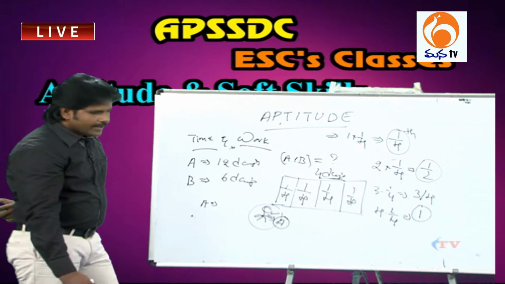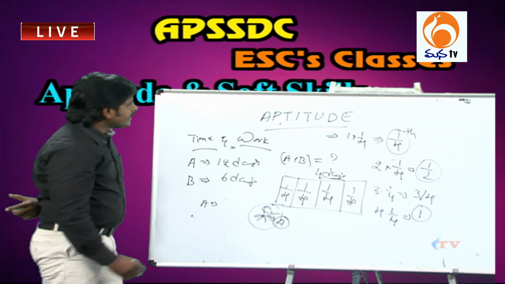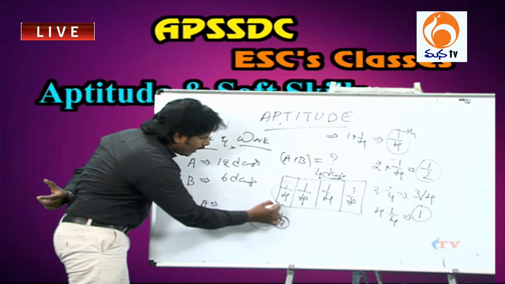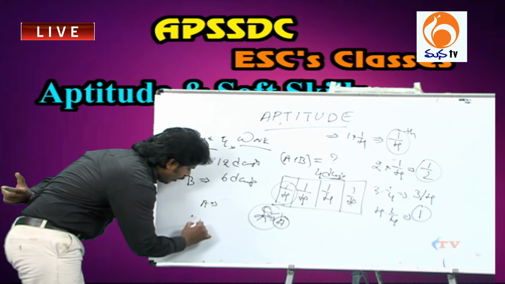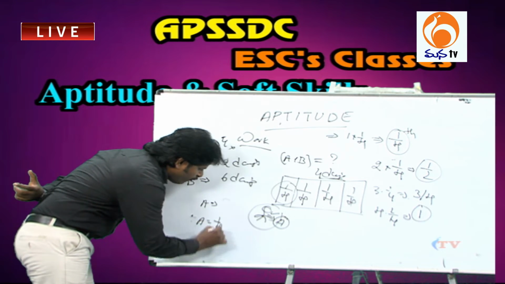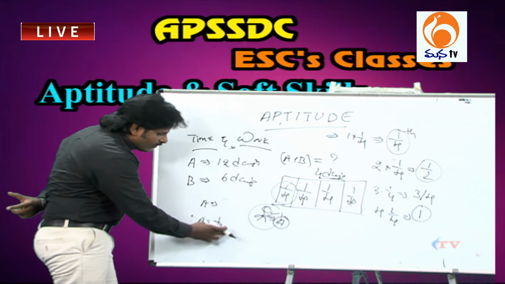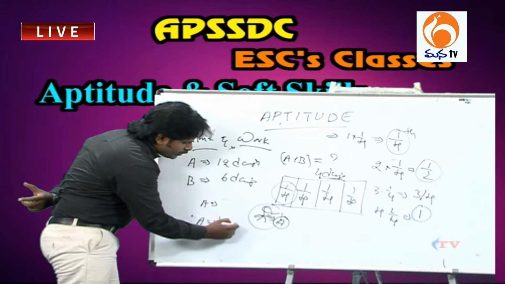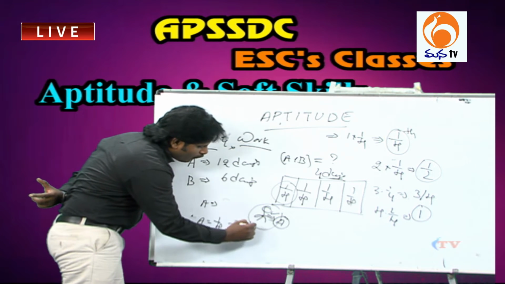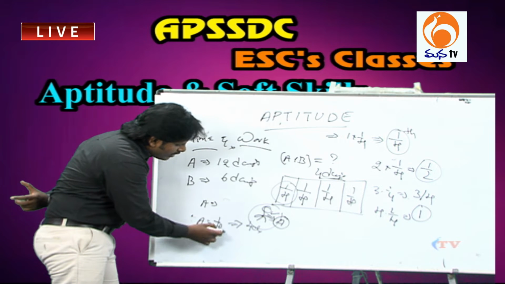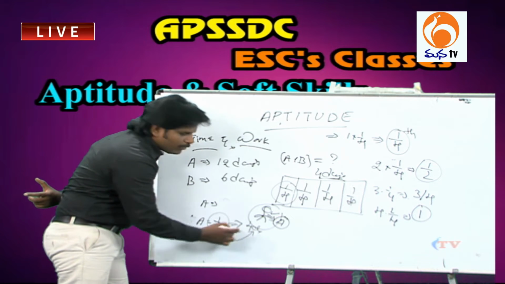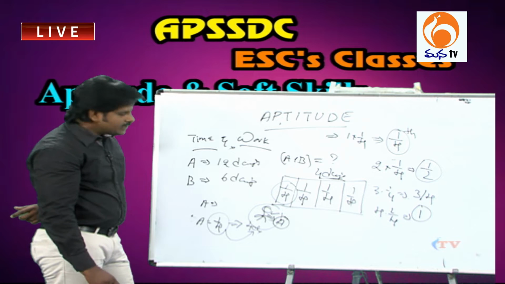Okay. If a man completes 1/4 of the work in 1 day, that means A's 1 day's work is 1/4. If A completes 1/4 of the work in 1 day, then the total work is completed in 4 days. Simply take the reciprocal of 1 day's work and you will get the number of days. Is it clear?